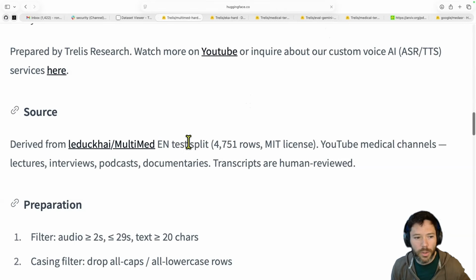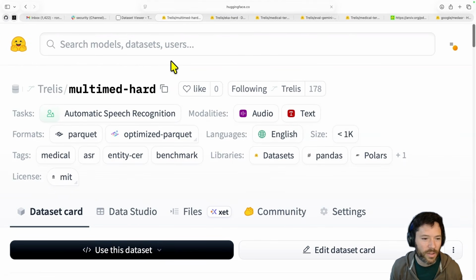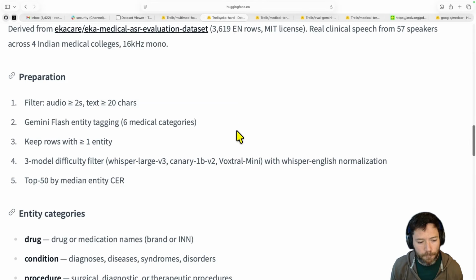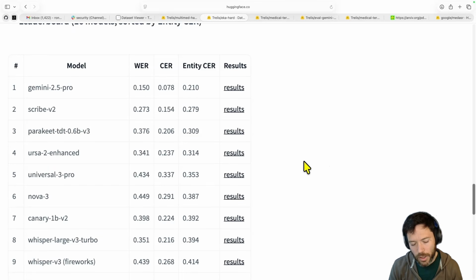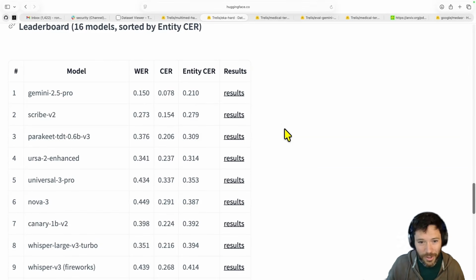So this is pretty much it for the Trelis datasets. I think one last thing to say is just, if you are in your own domain, and whatever that domain may be, that specialist, probably on the harder terms, you could be expecting entity character error rates somewhere around the 10 to 20%, even with the very best models. Now, these are the hardest of terms. So in general usage, you would expect the best models to be down quite a bit lower than that. But of course, we want to identify where the models struggle so that we can actually compare which ones are best.